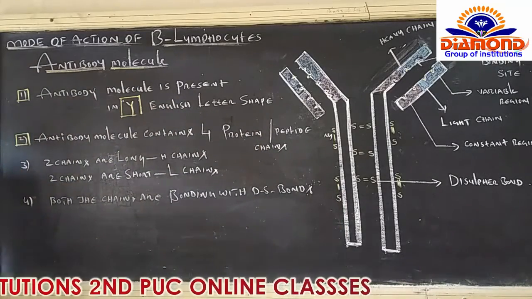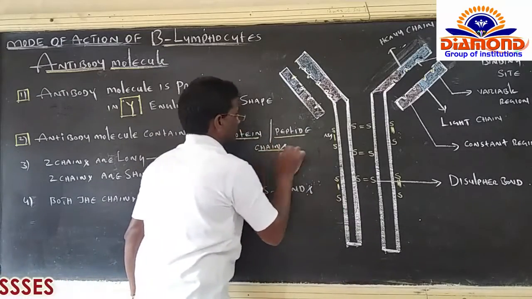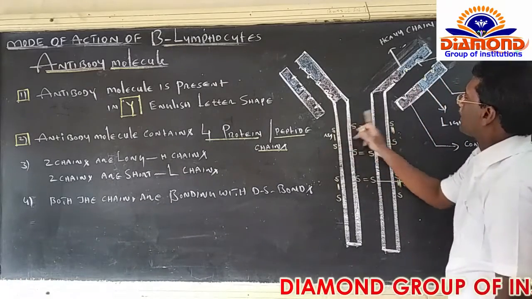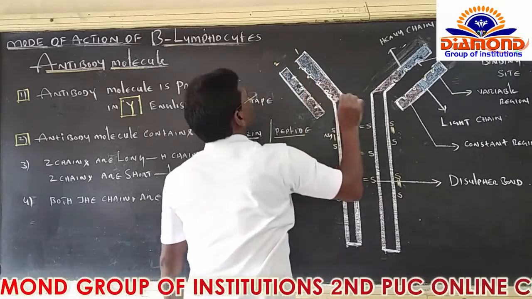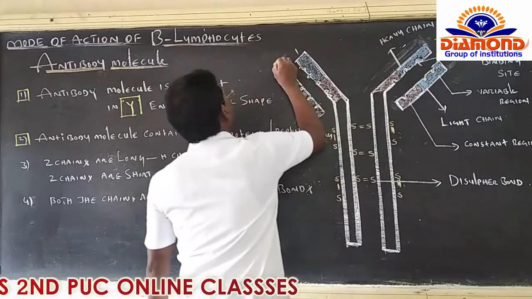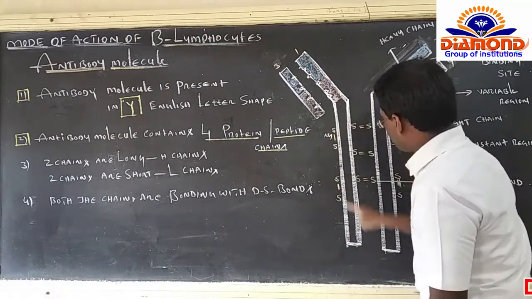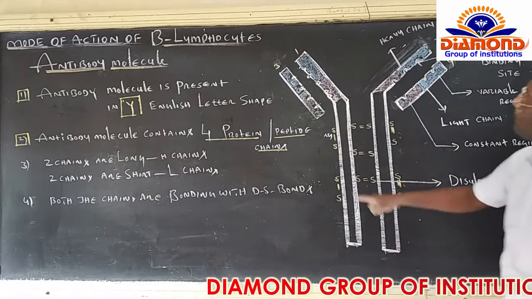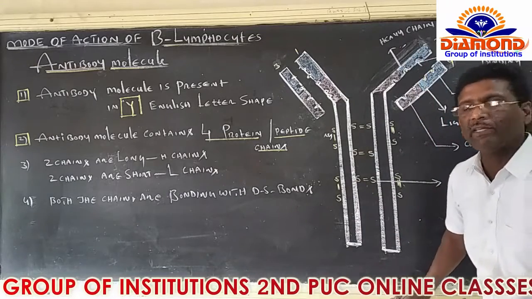Number 2 is that an antibody molecule contains 4 protein, or peptide, chains. Have a look here. In this antibody molecule, 4 peptide chains are present. Peptide chain number 1, peptide chain number 2, peptide chain number 3, peptide chain number 4. From here to here, this is one peptide chain. From here to here, this is another peptide chain. These 2 are long chains. That's why we are going to call them heavy chains.